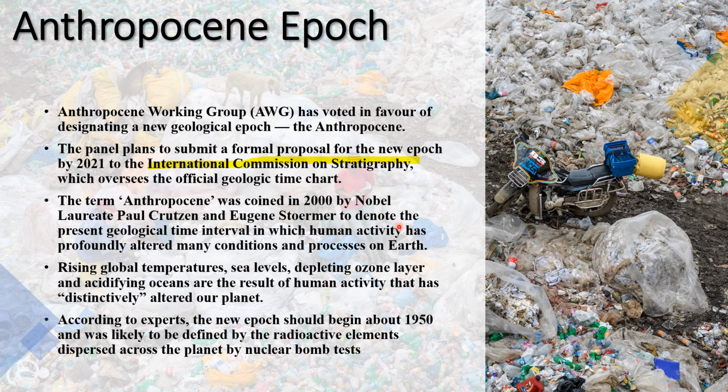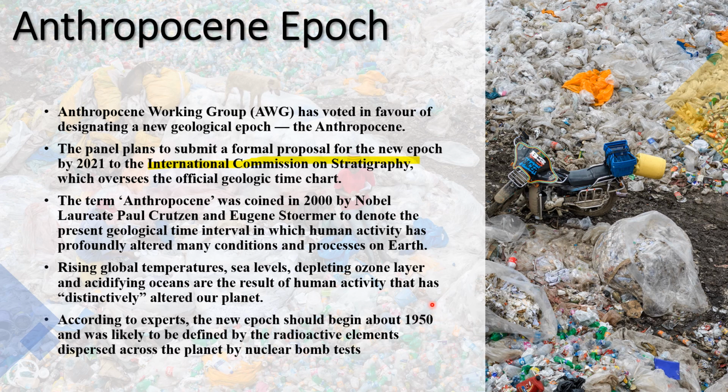Climate change is completely the outcome of human activity. Rising global temperature, sea level, depleting ozone layer, acidifying oceans are a result of human activity that has distinctively altered our planet.